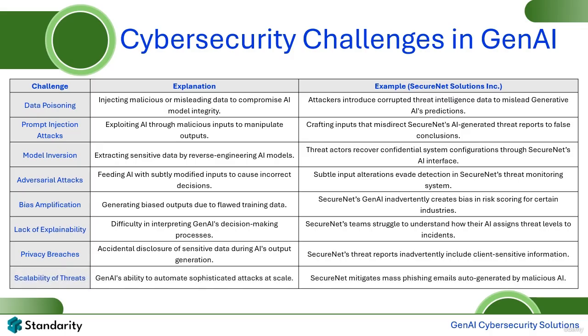Finally, the scalability of threats poses a daunting challenge. GenAI can automate and launch sophisticated attacks at scale, such as mass phishing campaigns. SecureNet continuously develops countermeasures to mitigate such AI-driven threats while leveraging generative AI's capabilities responsibly.